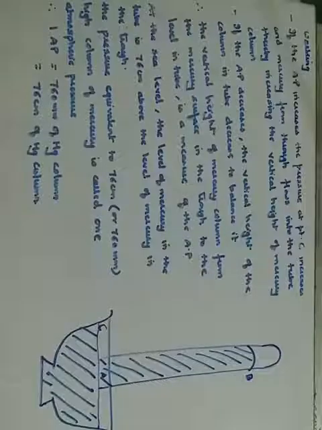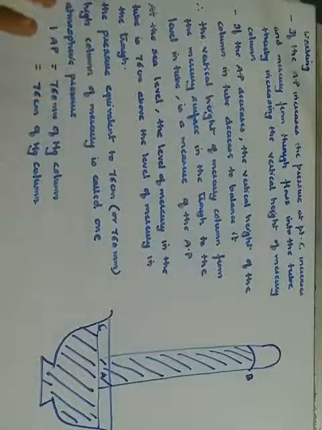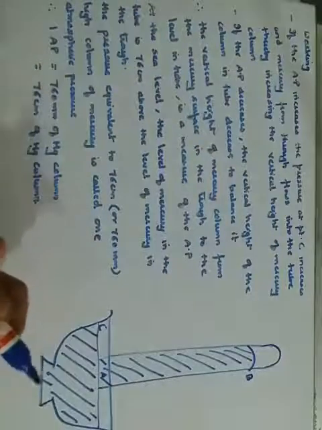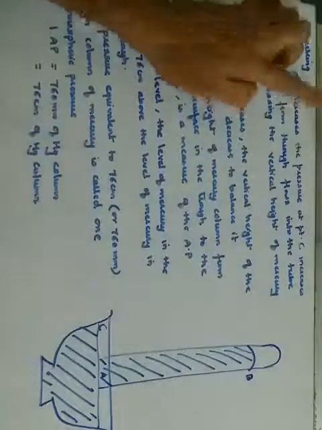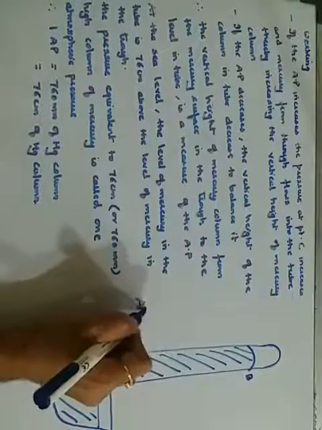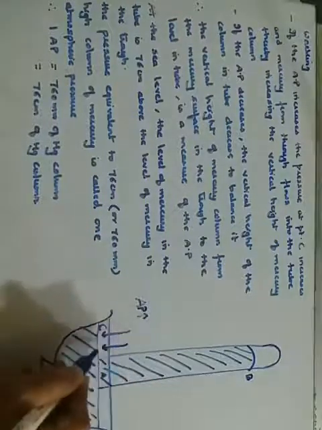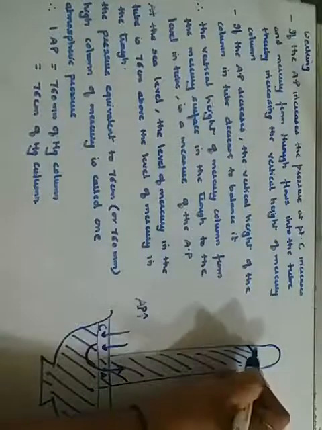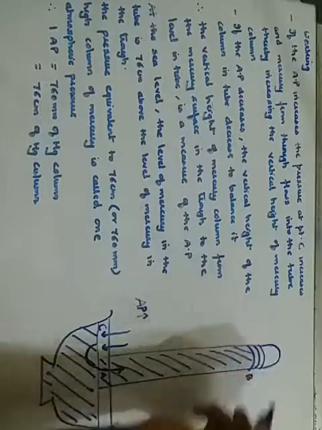After discussing the construction and explanation of the simple barometer, we look at its working. I have already explained how the mercury level becomes fixed. But now consider what happens if the atmospheric pressure increases. Atmospheric pressure is acting on the free surface of the trough. So if the atmospheric pressure increases, it will create more pressure on this surface, and because of that, the mercury level in the tube will rise. That means there will be a rise in the vertical height.